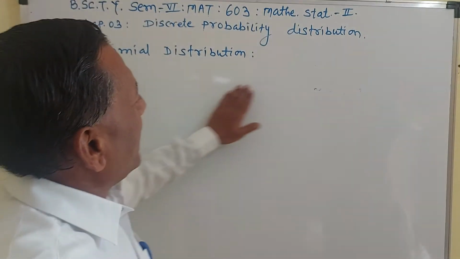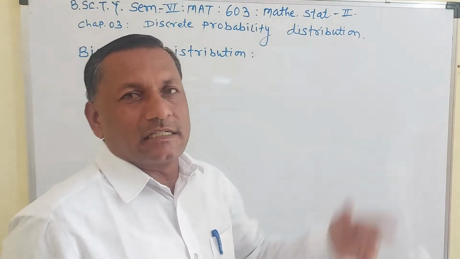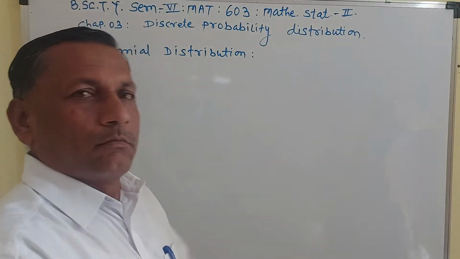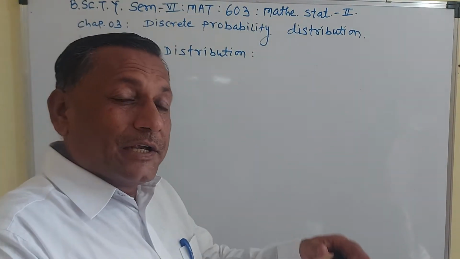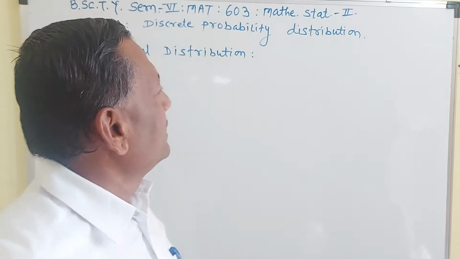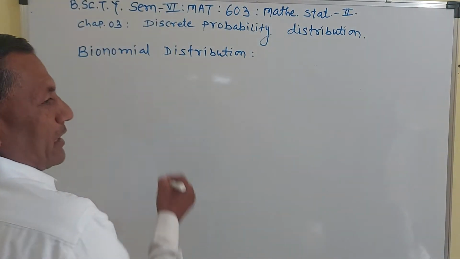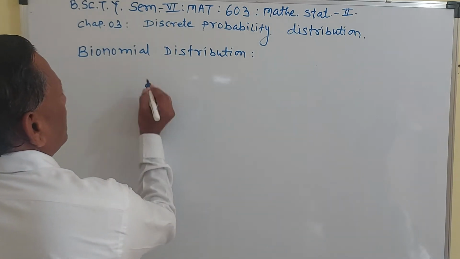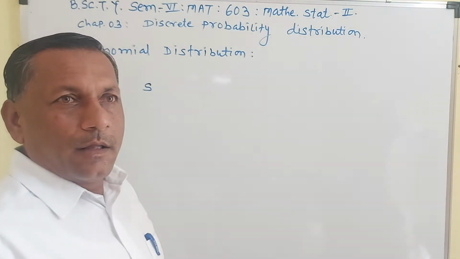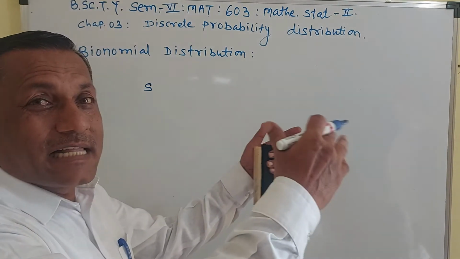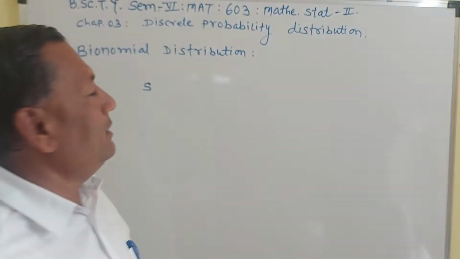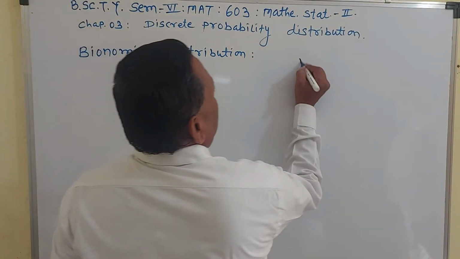If your trials are n independent trials, suppose you throw a coin repeatedly. That is, if in the first trial you get head, success. In the second trial, so how many trials here? Number of trials, n trials.